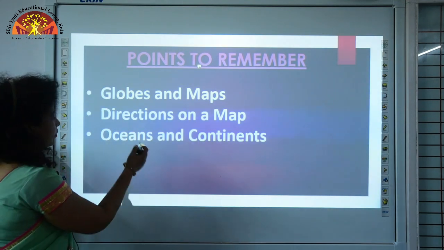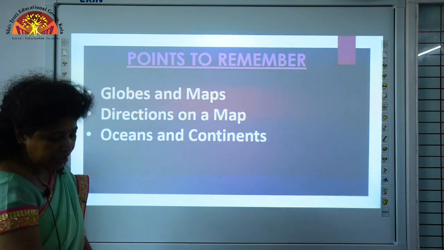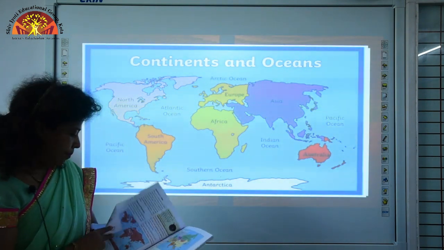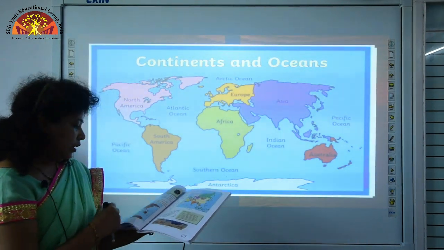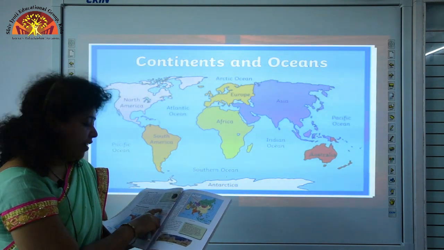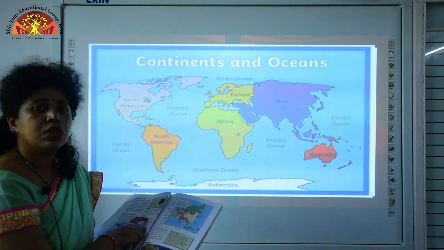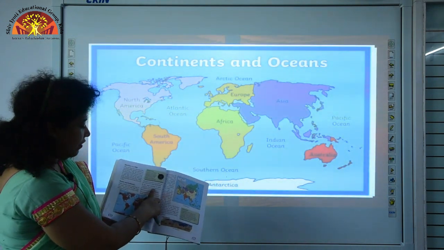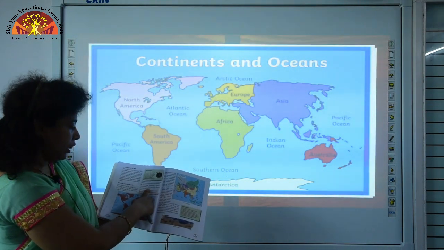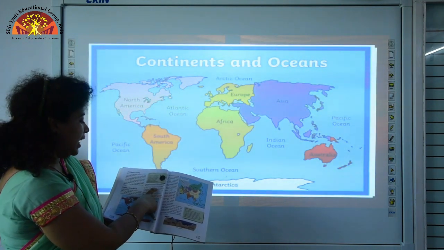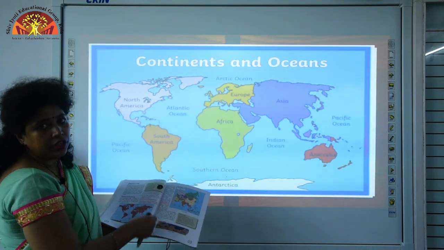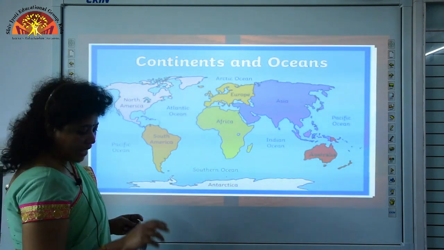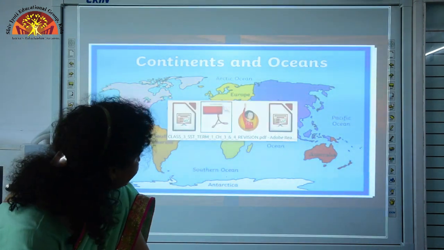Okay, now let us come to oceans and continents. Okay, what is an ocean? Open your book, page 14. So, a very large body of water is called an ocean. I want you to underline, it is in page 14. A very large body of water is called an ocean and a very large landmass is called a continent. So, totally you have 7 continents and 5 oceans.